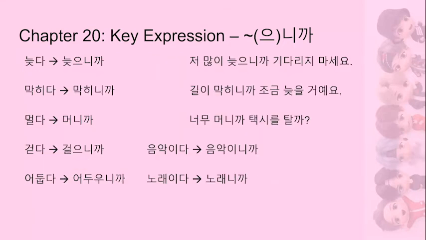Now let's look at the conjugations. First we have 늦다, so just take off 다 and add 으니까 because it ends in a consonant, so we get 늦으니까. The example sentence, 더 많이 늦으니까 기다리지 마세요. So you can see we're using 마세요 form here, which is why we can't use 아서 어서. It has to be 으니까 instead. So they're saying, because I will be really late, don't wait for me.